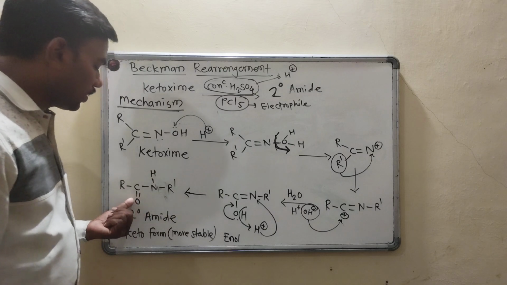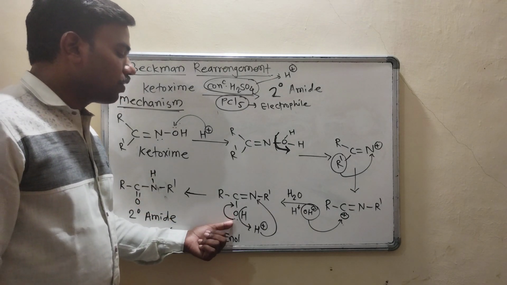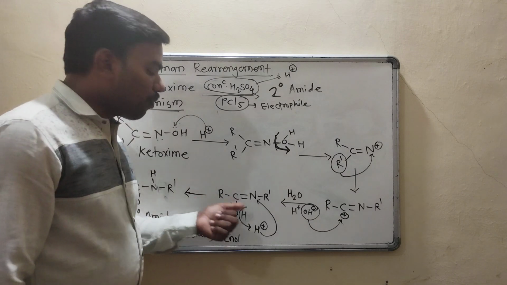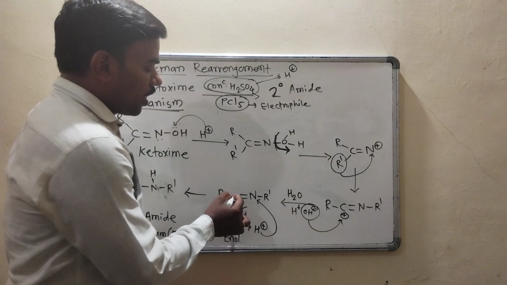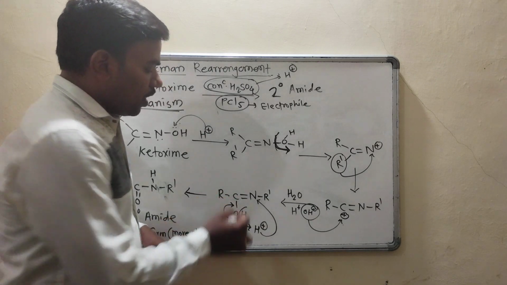You can see in the next structure that double bond is getting formed. So what will happen here? Due to double bond formation, carbon valency is getting disturbed.